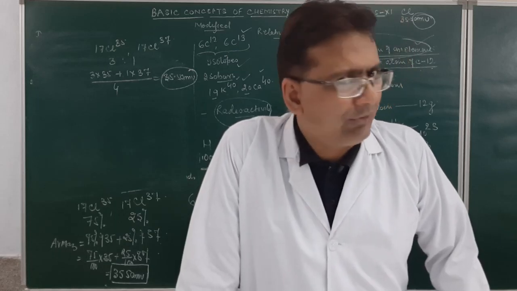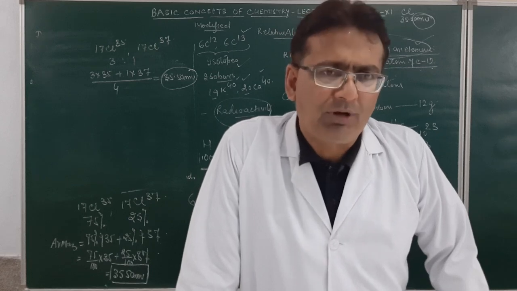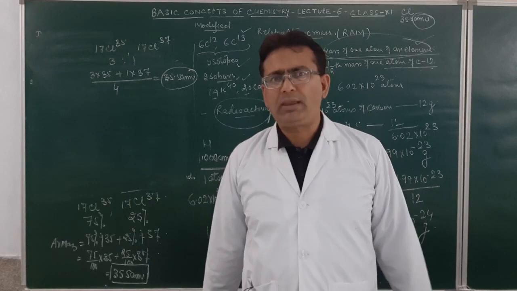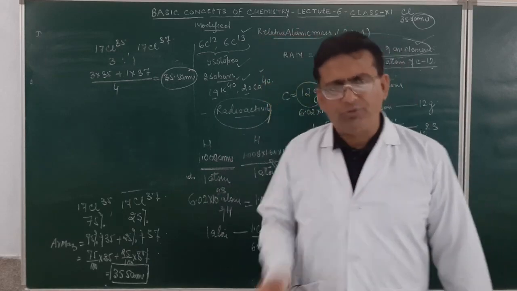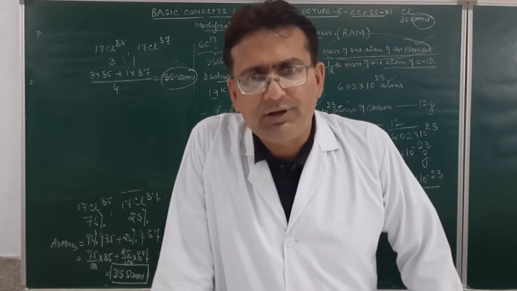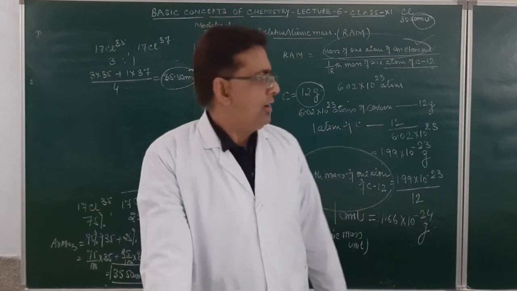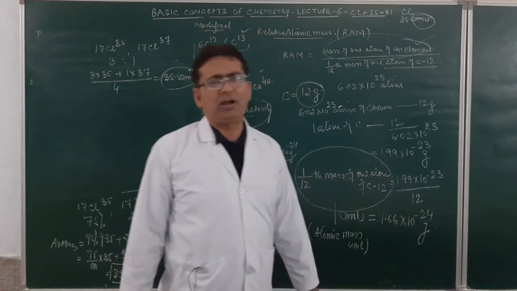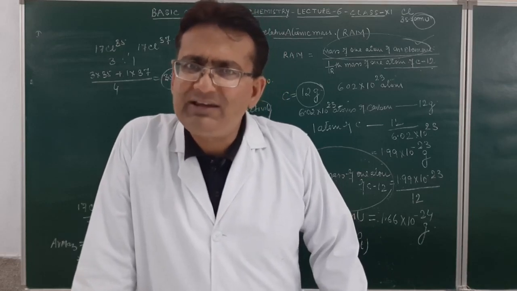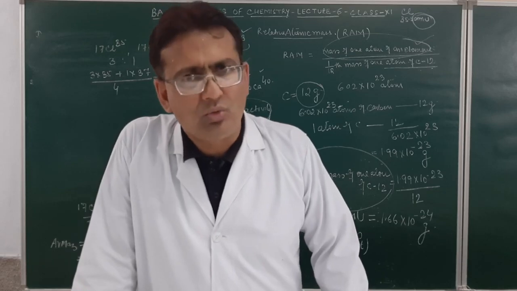How do we obtain the mass of one atom of an element? By taking into consideration the average atomic mass of all the isotopes of an element present in nature. Is it clear? Either on the basis of their fractional abundance or on the basis of their proportion ratio. That will give us a mass which is called the relative atomic mass of an element. 1/12th mass of one atom of carbon-12 is called what? It is called an atomic mass unit. Am I clear? Yes or no?